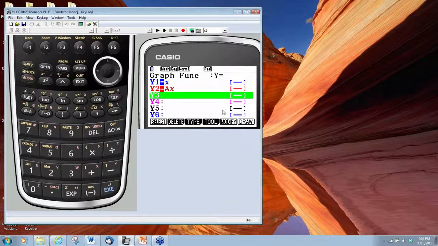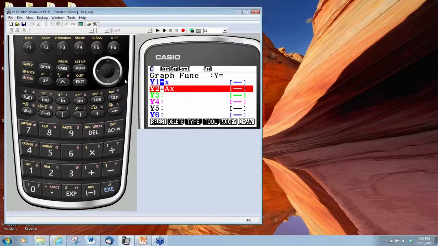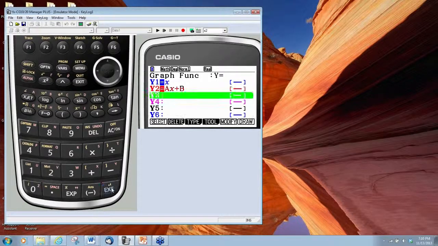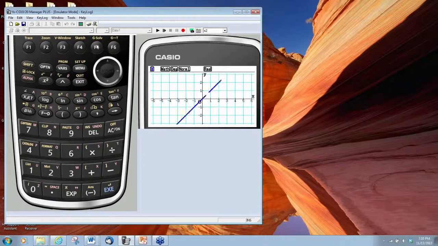All right. So what we are going to do now is we are going to manipulate this second equation. We are going to introduce a second variable. And we're going to have y equals ax, and I'm going to add a b. So like we had before, we have a, which represents the slope of the line. And what we want to do now is try to figure out exactly how do the values of a and b affect what the graph is going to look like. So let's press execute to store the function, and then we are going to press F5 for modify.